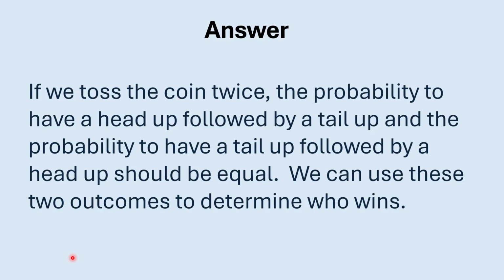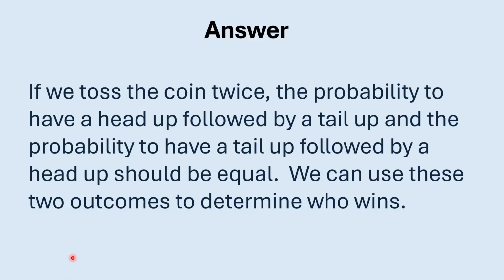Similarly, the probability to have a tail up followed by a head up can also be calculated by 45% multiplied by 55%. So these two probabilities are equal, because both of them are equal to the product of 55% and 45%. That means we can use these two outcomes to determine the outcome.